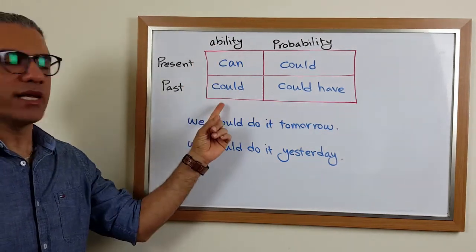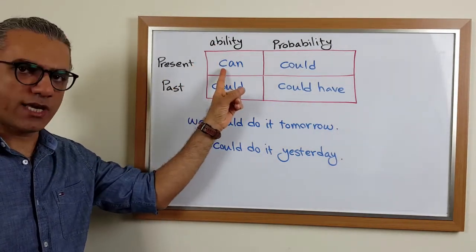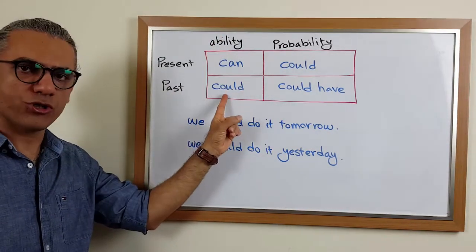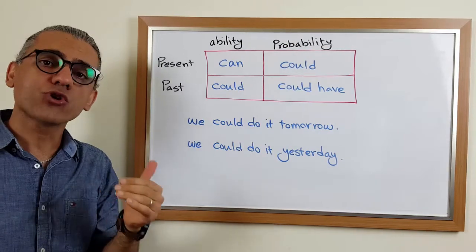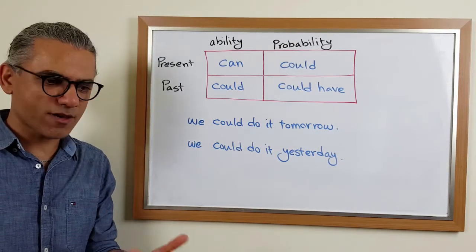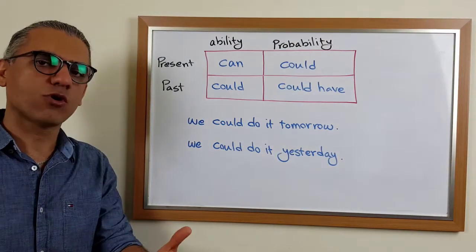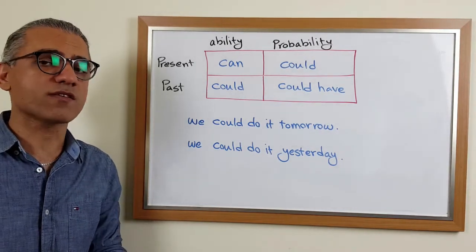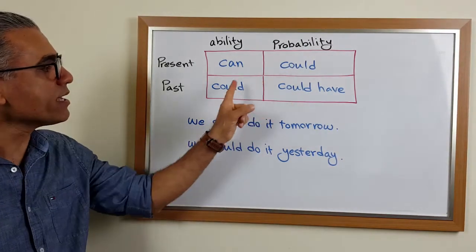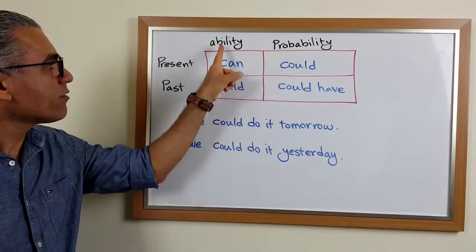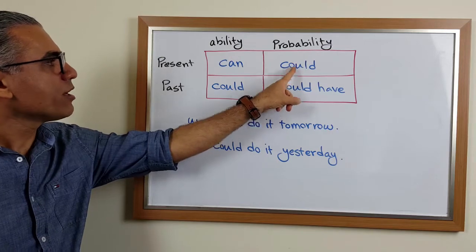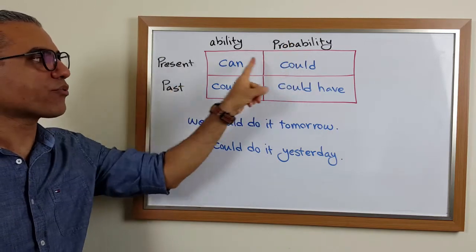To express ability in the present, we use can. To express ability in the past, we use could. We could also use could in the present, just like the sentence I just told you. We could use could for the present. This could is not about the past anymore. As you can see, we have one could here for ability in the past. We have one could here for probability in the present.